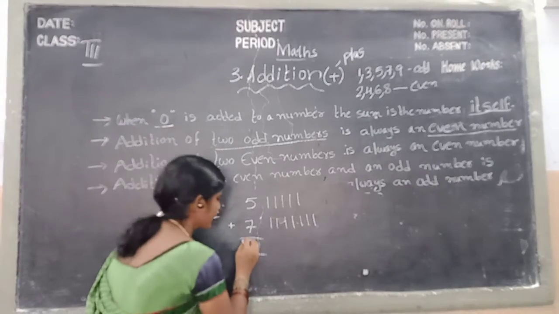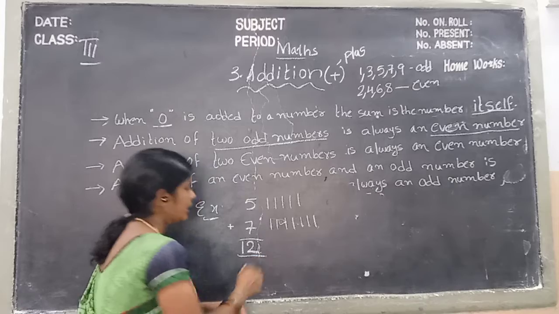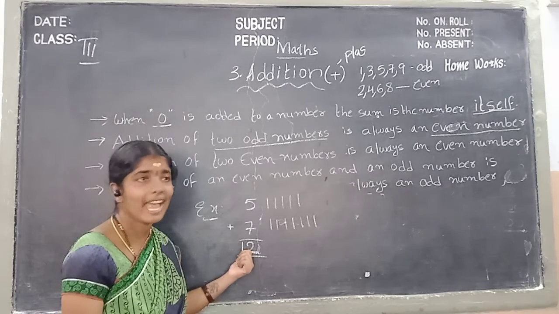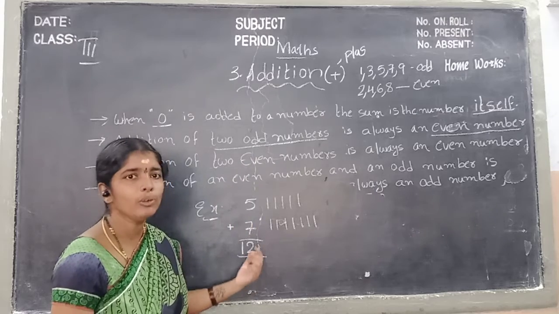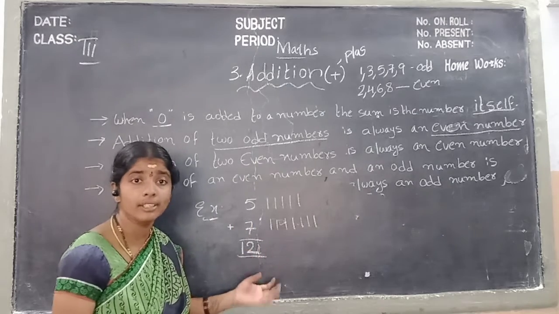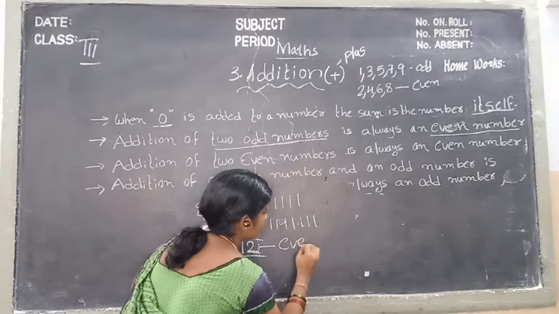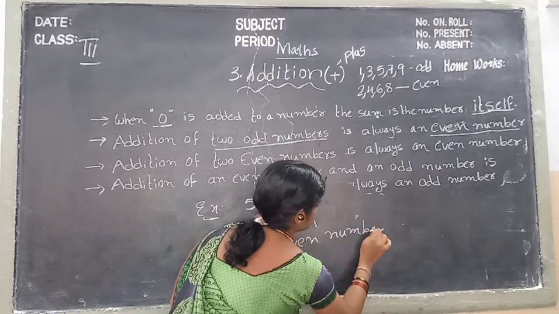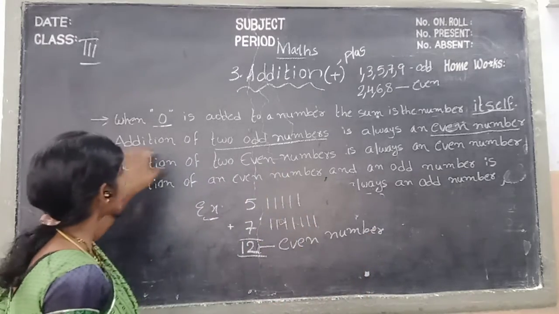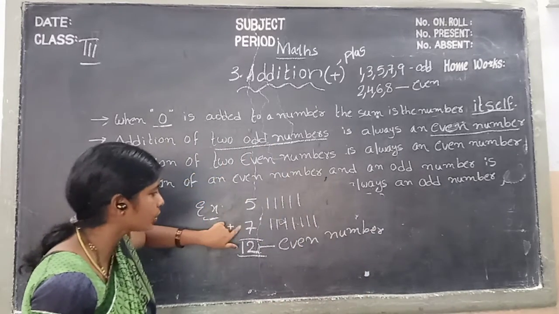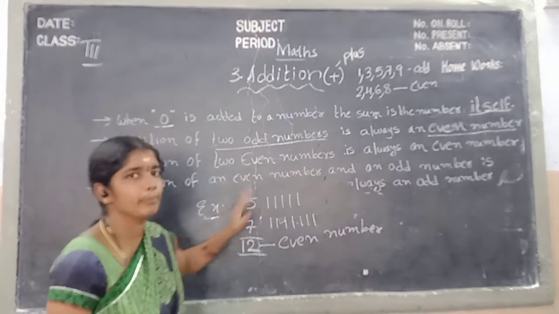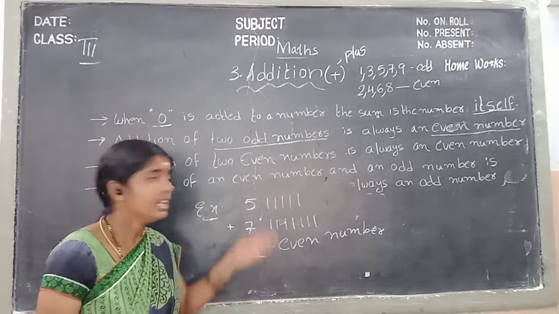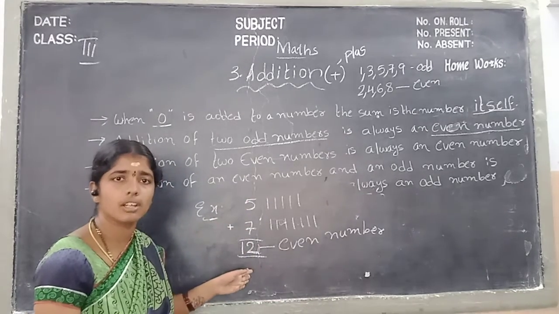What number will it become, children? 12. But which number is it? In the ones place, which number do we have? Even number. The 2 is an even number. So we call this an even number. Once again children, addition of two odd numbers is always an even number. Okay children, this is also a sum. The result of these two numbers' addition is also called a sum.